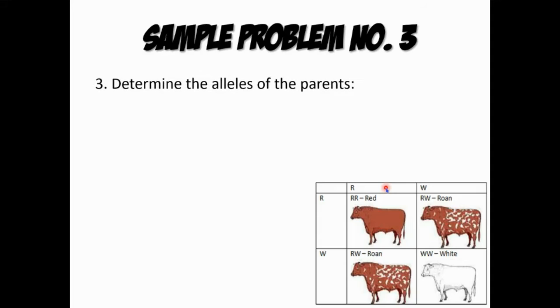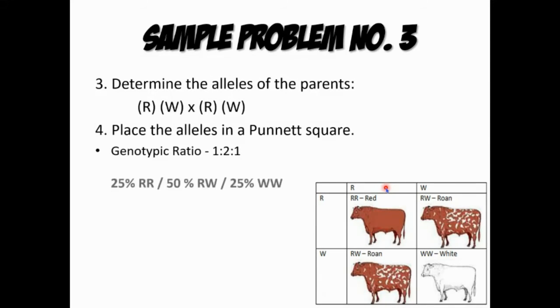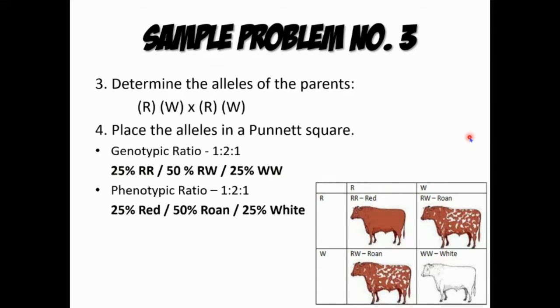So, next, determine the alleles of the parents. So, according to our findings in the Punnett cross, Punnett square, or test cross, we saw that 25% is RR, 50% is RW, and 25% is WW, with a total of 100%. And then, in terms of phenotypic ratio, 1:2:1, so 25% red, 50% roan, and 25% white. Same lang din po siya.